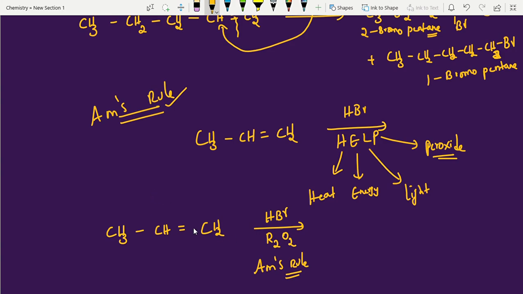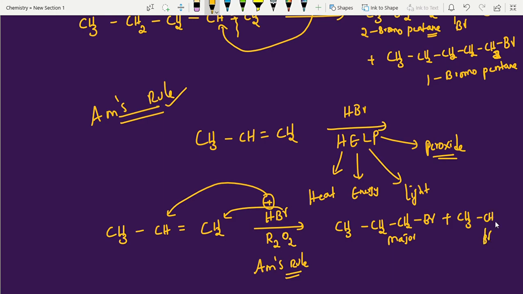Next, this is anti-Markovnikov rule. Anti-Markovnikov rule is ulta, just the above case ulta. That is rich become richest, no? Here I am not adding that. Anti is nothing but opposite, reverse. Then H plus adds differently here. That's it. This is major. So CH3, CH2, CH2, Br. This is major. Simply you can remember that what was minor is major here, and what was major is minor here. That's right.